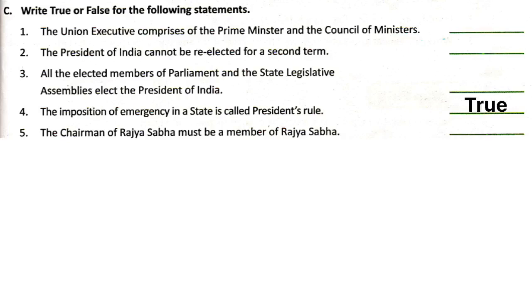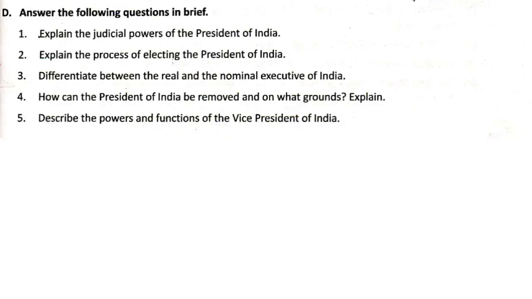Question number 4, the imposition of emergency in a state is called President's rule. Answer, true. Question number 5, the chairman of Rajya Sabha must be a member of Rajya Sabha. Answer, false. D. Question number first, explain the judicial powers of the President of India.